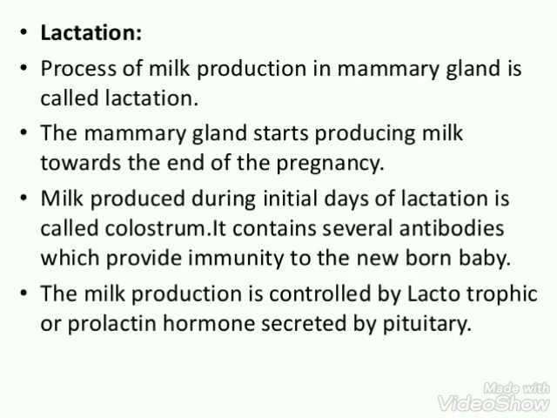Mammary glands of the female undergo differentiation and start producing milk at the end of pregnancy. This is called lactation. This helps the mother in feeding the newborn. The milk that comes out of the mammary gland during the initial days of lactation is called colostrum. It contains several antibodies and nutrients for the baby. Thus, breastfeeding is recommended by doctors for bringing up a healthy baby.